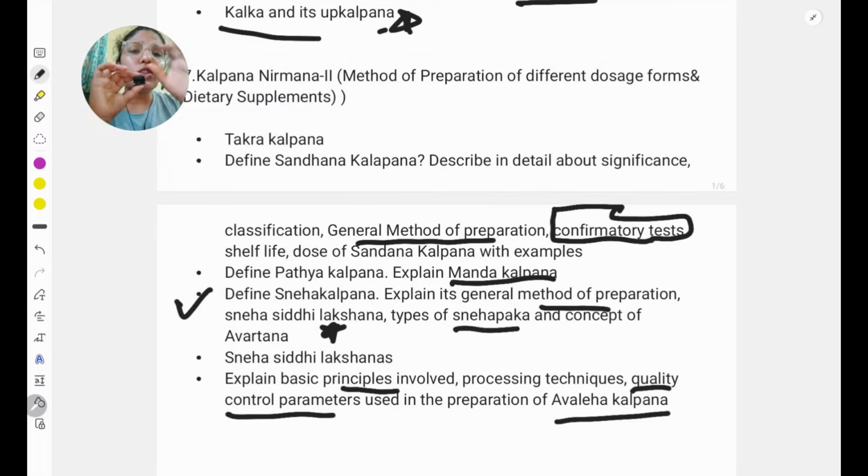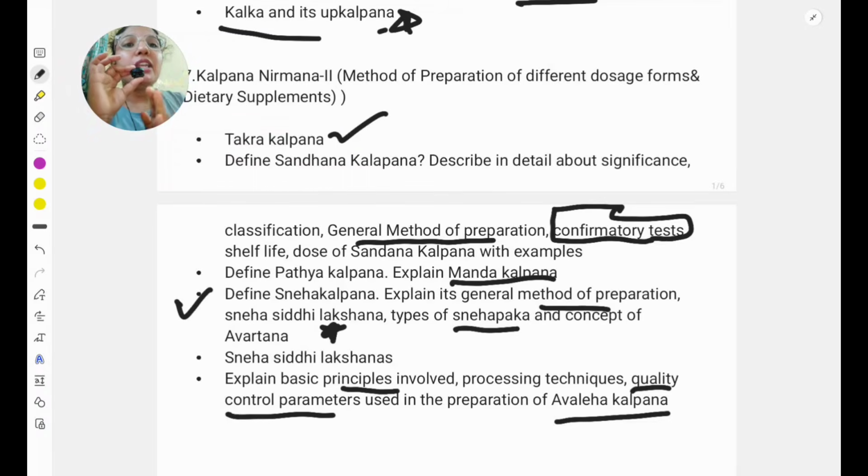So here basically so many ratios are there. I will share the ratio chart in the group so that you can note from there, and this ratio is usually asked for MCQ also. And one 5 marks question is important, that is Takra Kalpana. Takra Kalpana is also important. There is the classification of Takra, and the importance of Takra you should write in the paper.